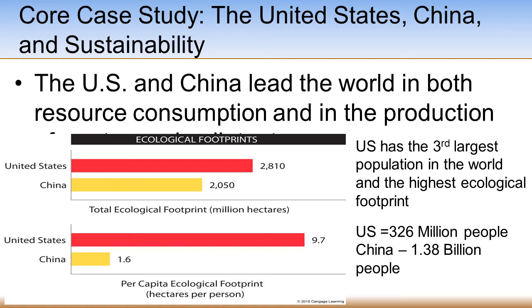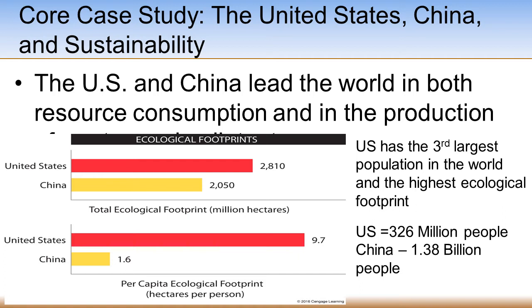So what does this mean? It means that each person in the U.S. uses far more resources per person than any other country in the world. China may have a high ecological footprint, but it is because of the large population versus the amount of resource used per person. In fact, in China, citizens consume 8 times less than U.S. citizens on a per-person basis for the ecological footprint.